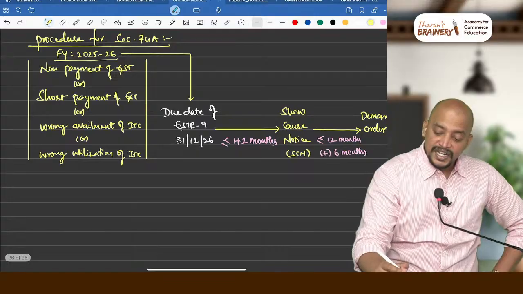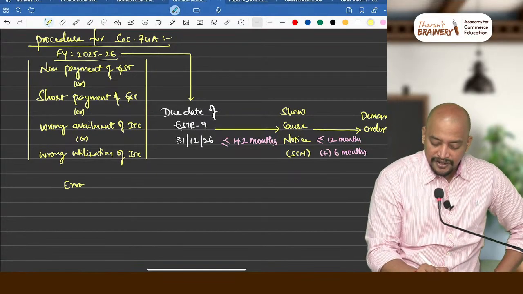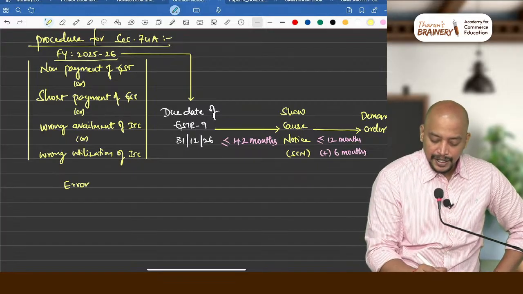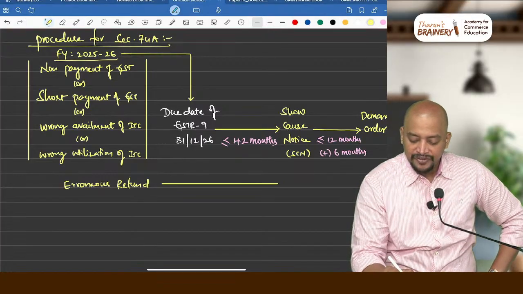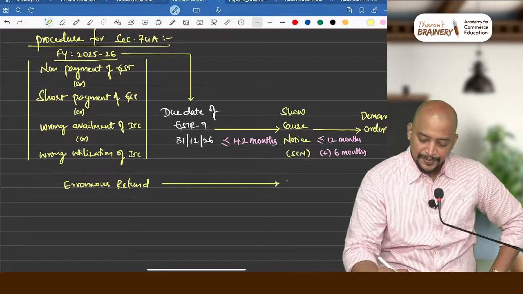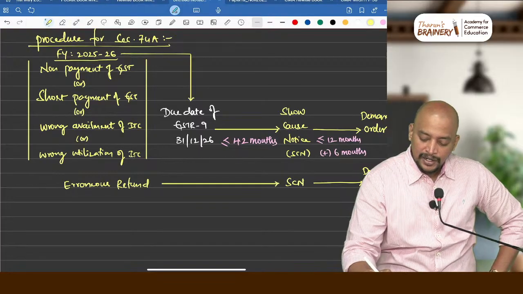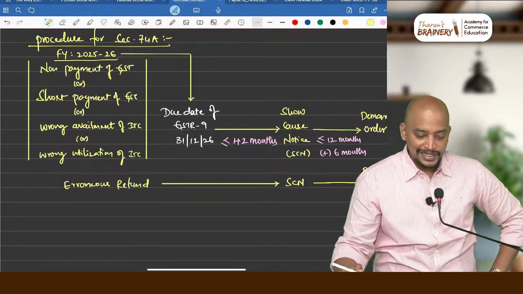Now, if it is an erroneous refund, same story. If it is an erroneous refund, what do we need to do? We don't have to check the due date of the annual return. Directly from the date of the erroneous refund, the show cause notice and then the demand order.